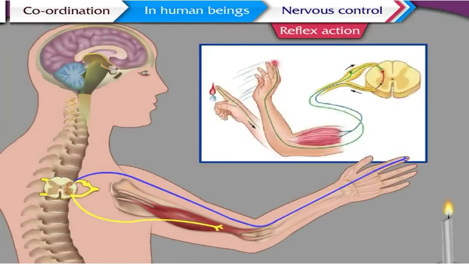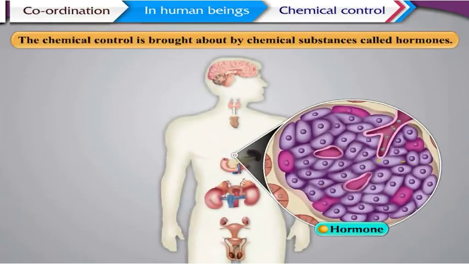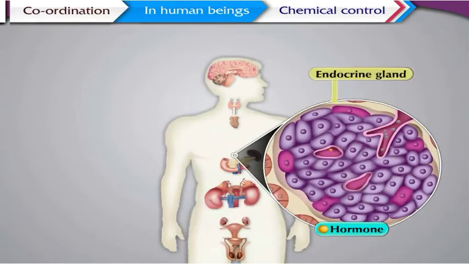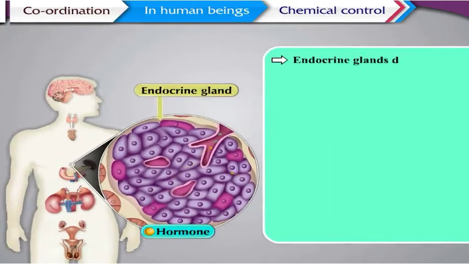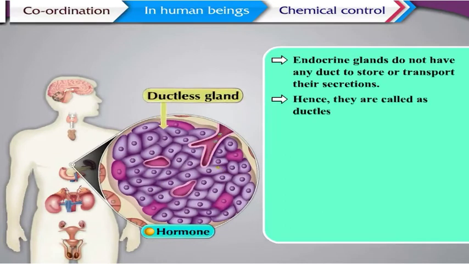Similarly, the response shown or reflex arc evolved when we accidentally touch the candle flame can be shown in this way. After understanding the nervous control, now let us understand how chemical control takes place. Chemical control. The chemical control is brought about by chemical substances called hormones. The endocrine glands secrete hormones in our body. These glands do not have any duct to store or transport their secretions. Hence, they are called ductless glands.